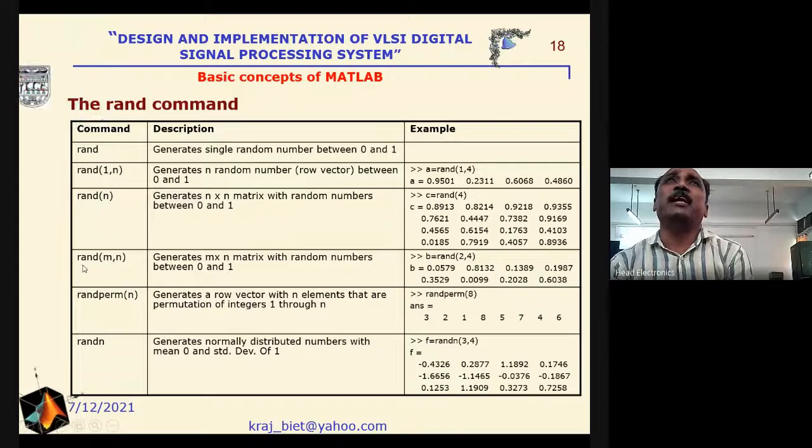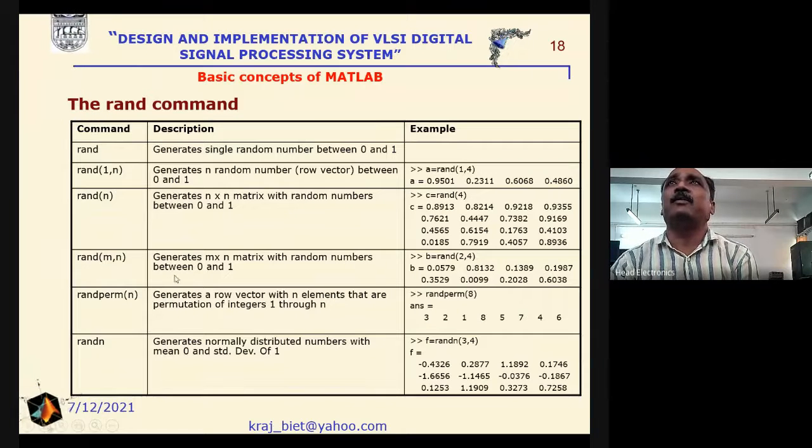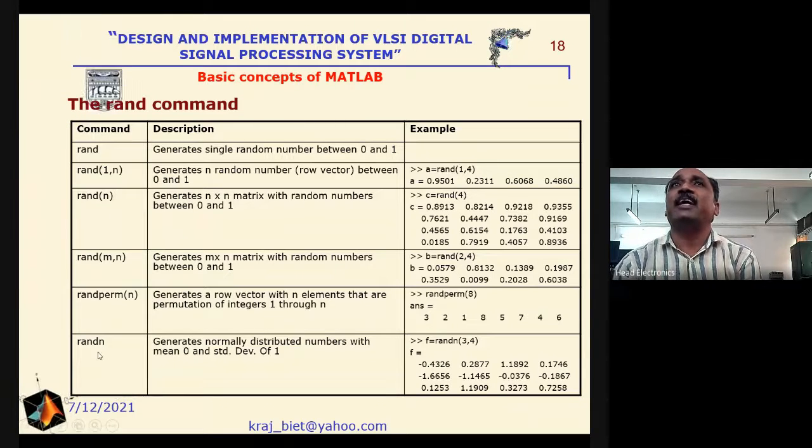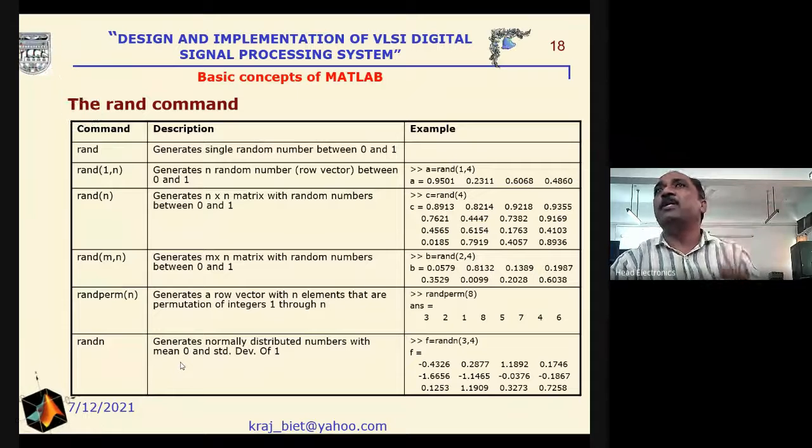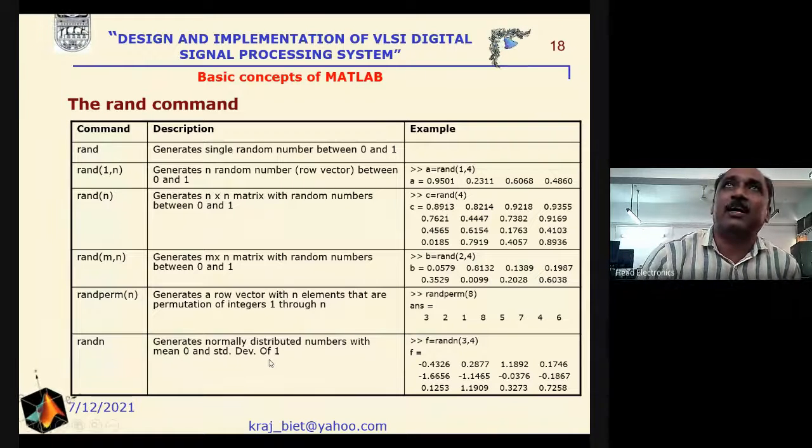Similarly, if we write rand(m,n), then we will generate an m cross n matrix with random numbers between 0 and 1. And if we write randperm(n), that will generate a row vector with n elements that are permutations of the integers 1 through n. And if we write randn, then it will generate normally distributed numbers with mean 0 and standard deviation of 1.